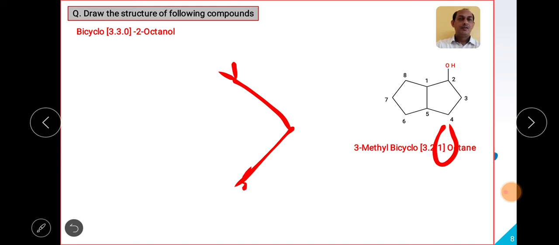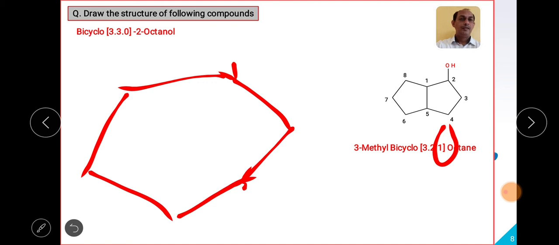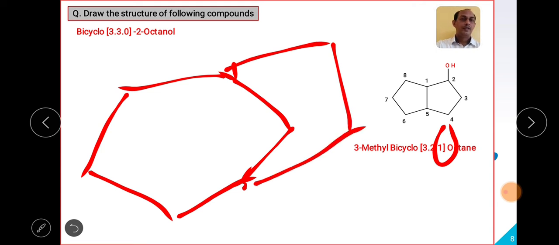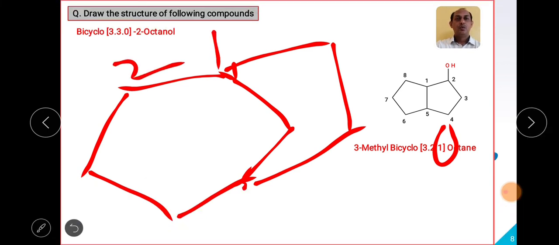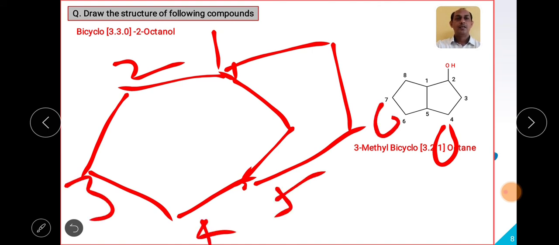Let us say this one is the common carbon, and on this side how many carbons are there? 1 2 3. On this side how many carbons are there? 2, 1 2. I will join it. And in between there is 1, so I will start numbering: 1 2 3 4 5 6 7 and 8.